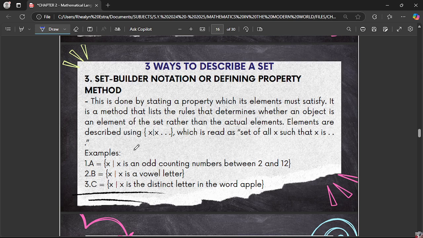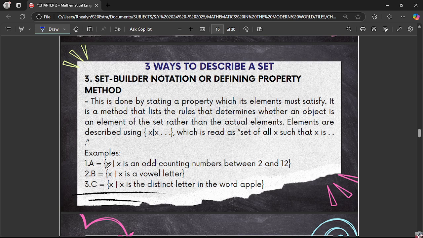For example, set A is the set of all x such that x is an odd counting number between 2 and 12. Next, set B is the set of all x such that x is a vowel letter. And the last one, set C, is the set of all x such that x is a distinct letter in the word apple.